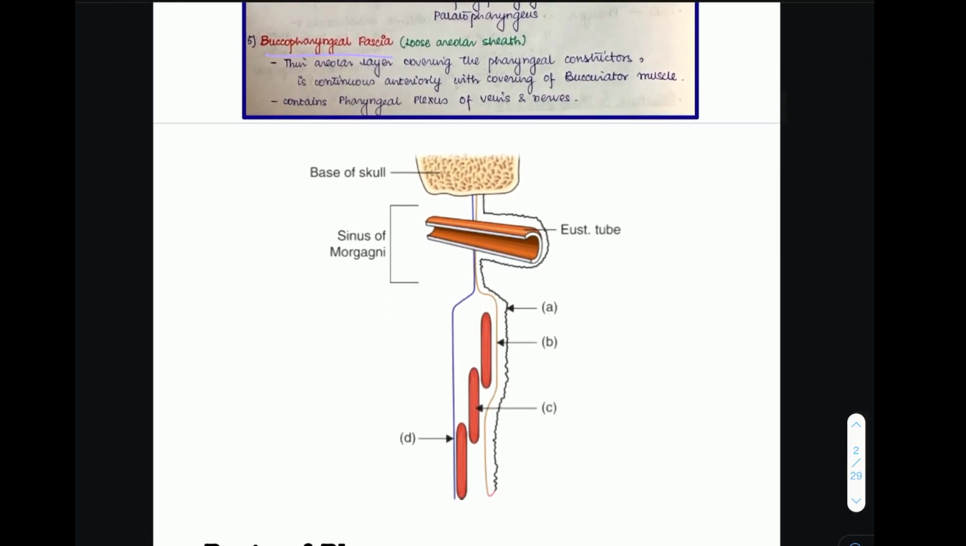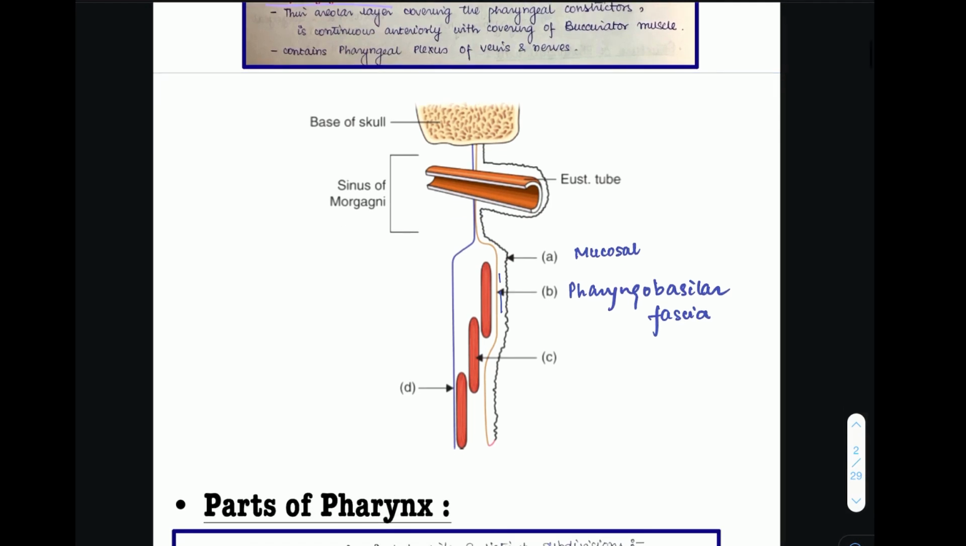Now, in this figure, we see that the first layer that you can see is the mucosal layer. The second layer that you're seeing here, lined by yellow, is the one which we are saying is the pharyngobasilar fascia. Now, this layer begins at the base of the skull. Why is this layer important?